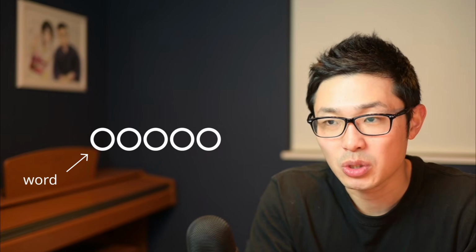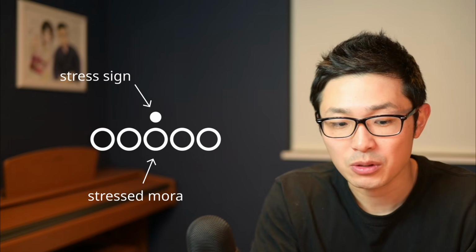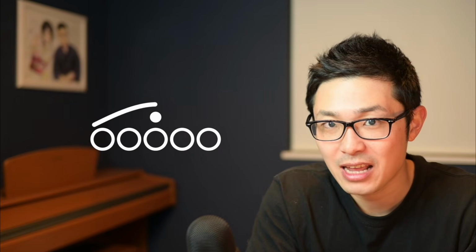To know how to read a word, you need to know the location of the stress. Stressed mora is pronounced with high pitch. So when the stressed mora is placed in the middle of the word, then from the beginning you read it with rising tone toward the stressed mora, and at the stressed mora, pitch reaches its peak. And from the stressed mora, pitch falls towards the end.